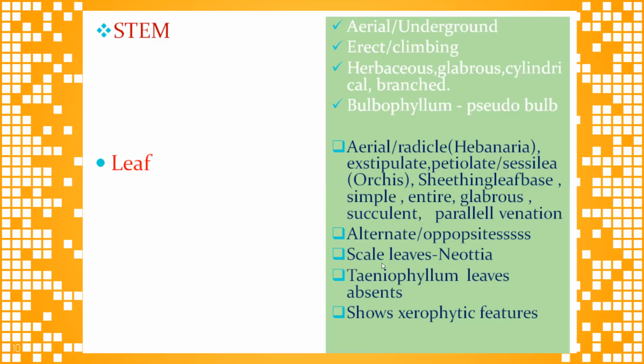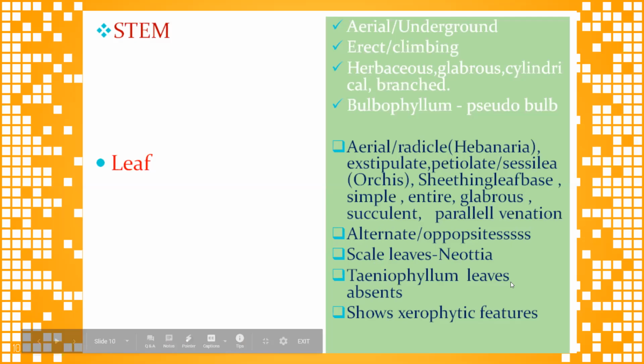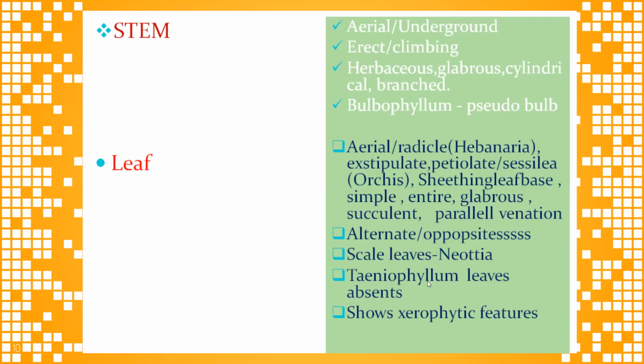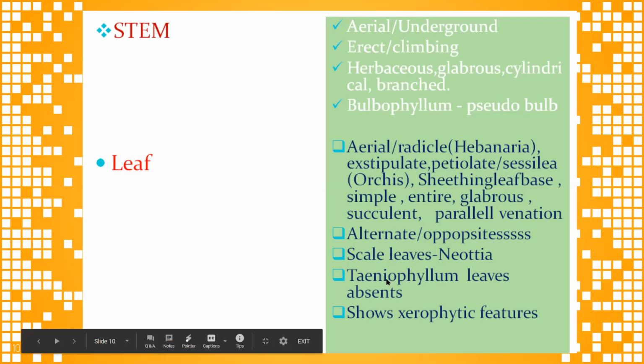Scale leaves are present in Neottia, and in Taeniophyllum, leaves are absent. Here the leaves are modified into scales in Taeniophyllum, and the roots perform the leaf function, and they perform photosynthesis.